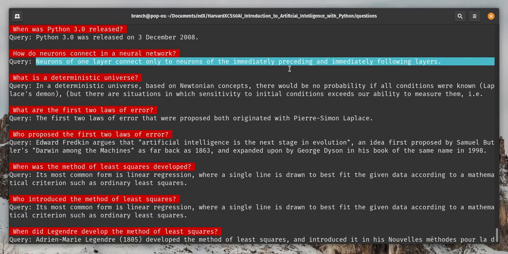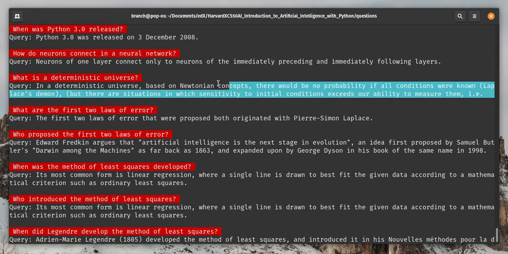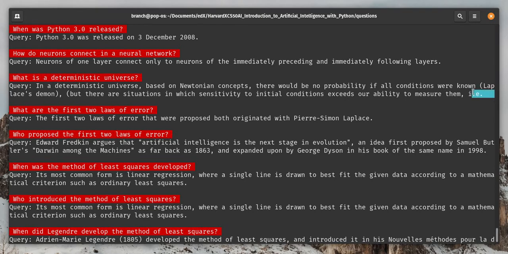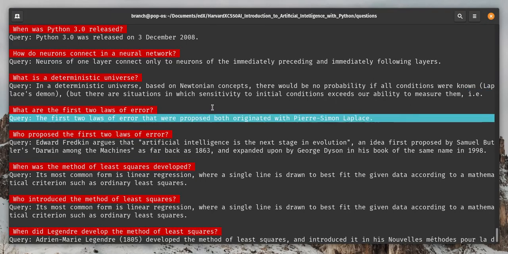I propose the question, what is a deterministic universe, and actually get a pretty good answer, though in this case the sentence algorithm identifies I period, E period as the end of a sentence, which of course it isn't. Then I tried to get a sentence describing the first 2 laws of error, and I got not the sentence I expected from the probability.txt file.